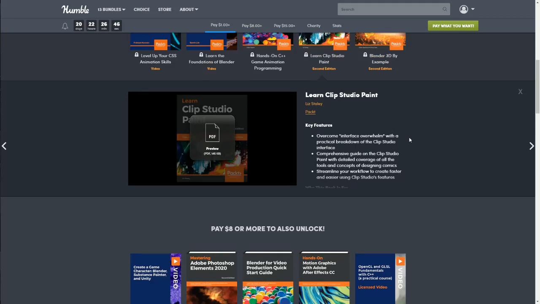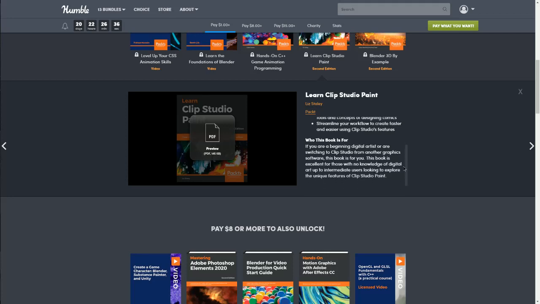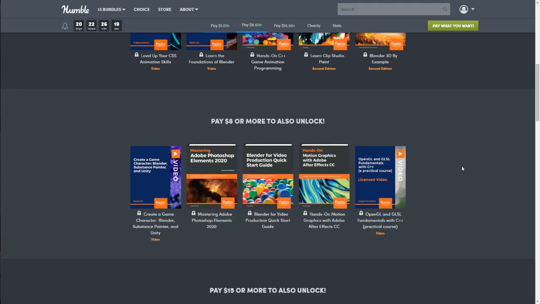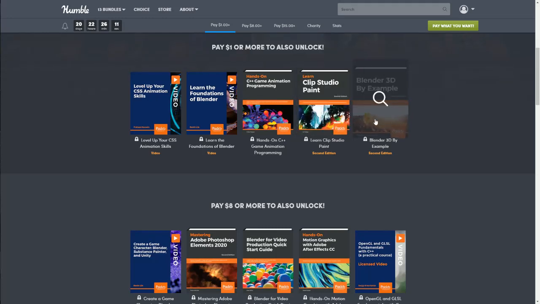So it is a comprehensive guide on Clip Studio Paint with detailed coverage of all the tools and concepts of designing comics. Streamline your workflow to create faster and easier using Clip Studio's features. Who this book is for: if you're a beginner digital artist or are switching to Clip Studio from another graphics software, this book is for you. This book is excellent for those with no knowledge of digital art up to intermediate users looking to explore the unique features of Clip Studio Paint. And it does have some unique features, so if you're interested in Clip Studio Paint, they do have a free trial, so you should go check that out.